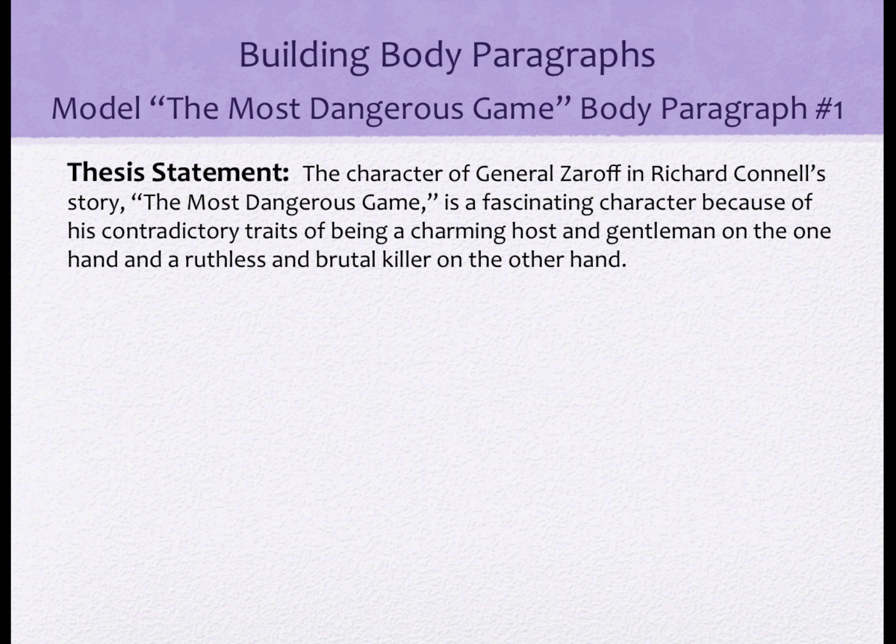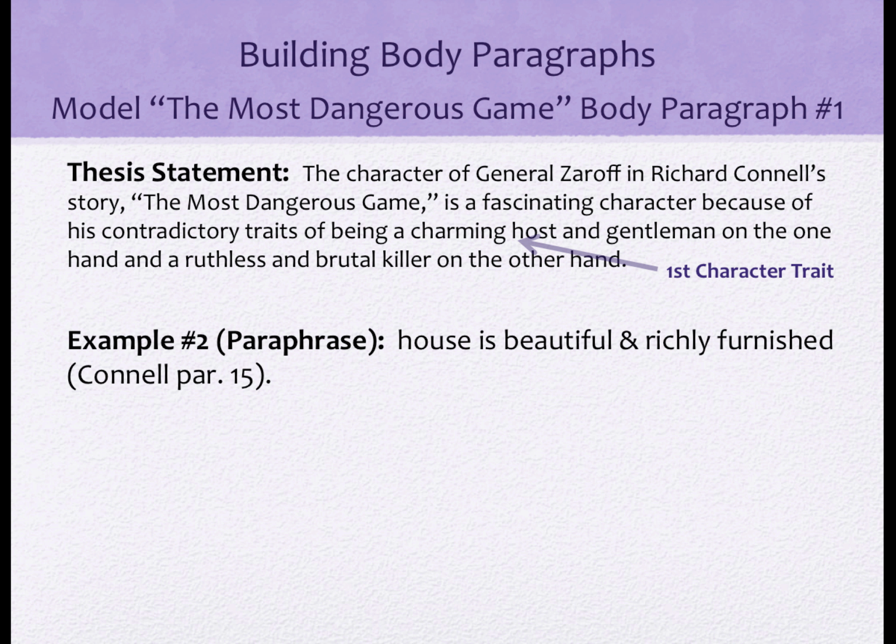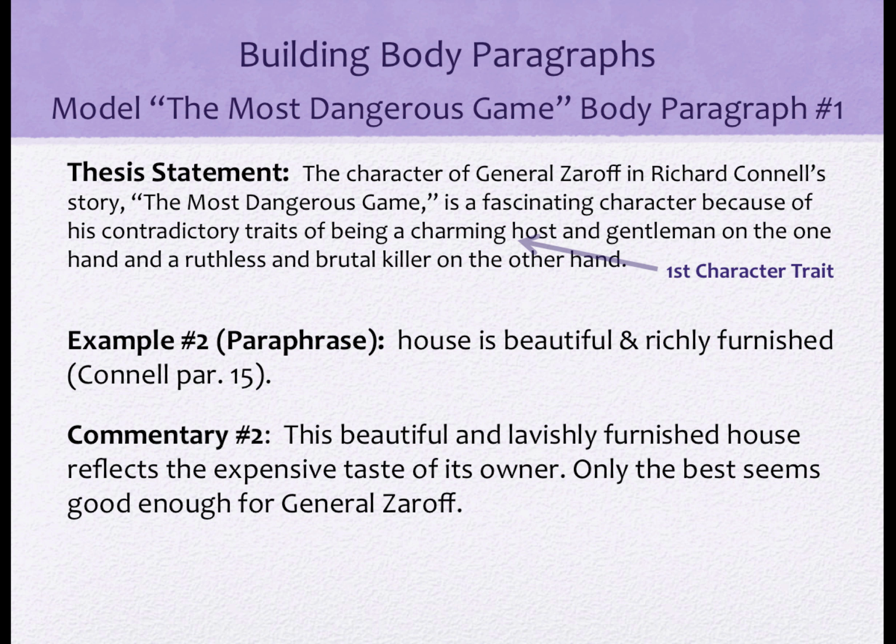We're moving on to the second example for the first character trait, charming host and gentleman. Here's the second example. It's a paraphrase. House is beautiful and richly furnished. There's this in-text citation. Here's the writer's commentary. This beautiful and lavishly furnished house reflects the expensive taste of its owner. Only the best seems good enough for General Zaroff.